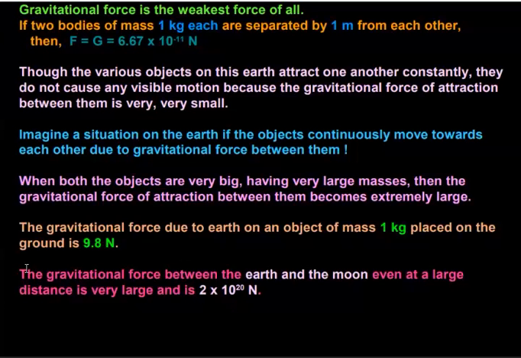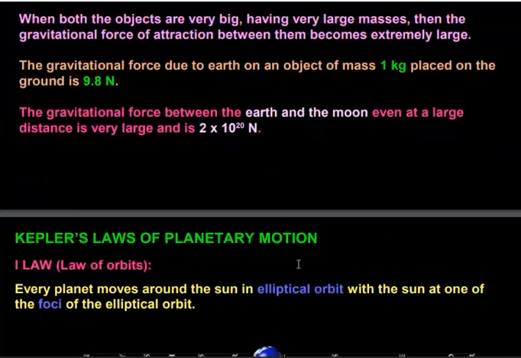But as we move the object away from the surface of the earth, the force will go on decreasing. So the gravitational force between the earth and the moon, even at the large distance, is very large and is 2 into 10 to the power 22 Newtons. This much is the force acting between our earth and moon.